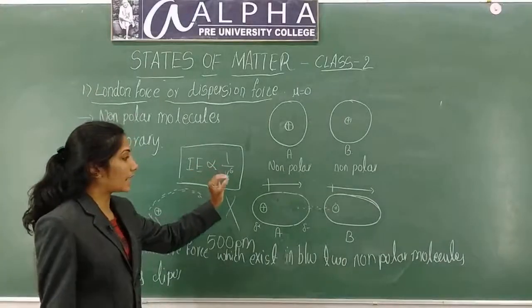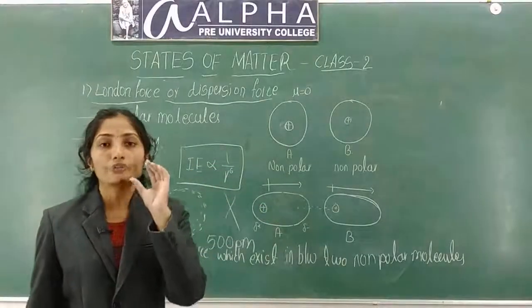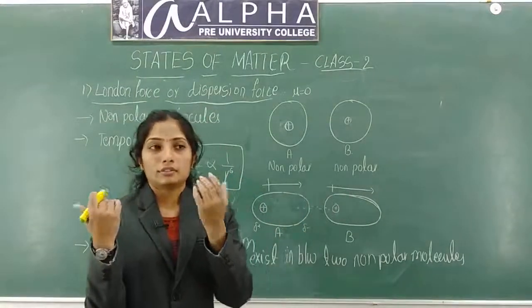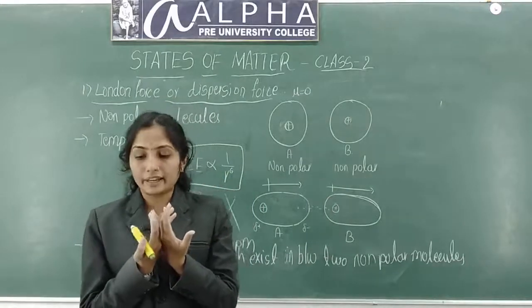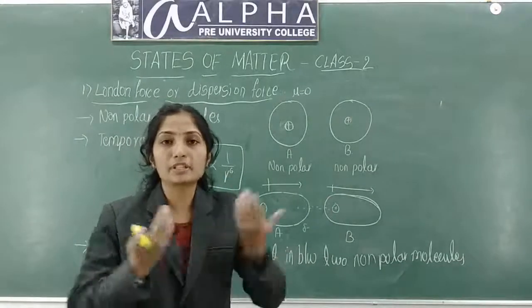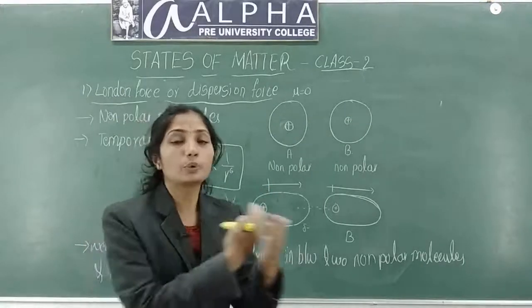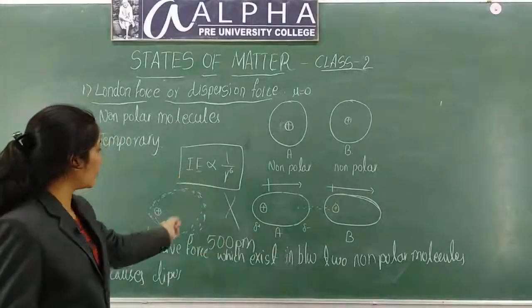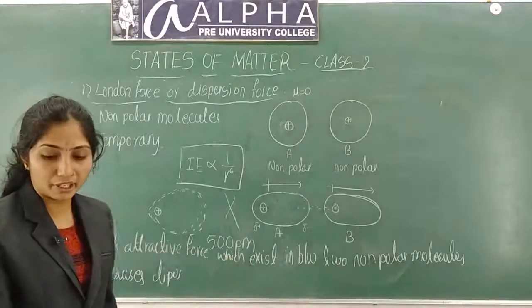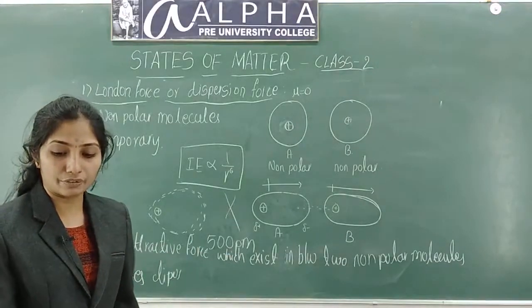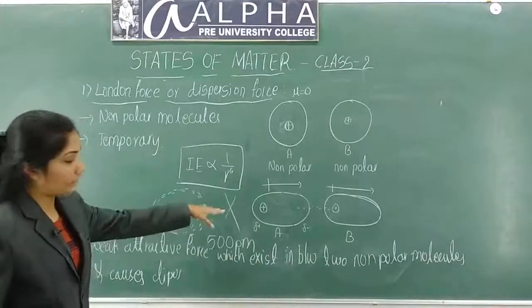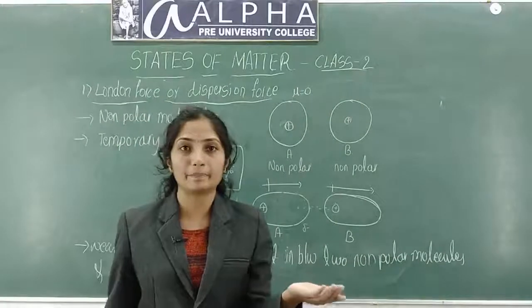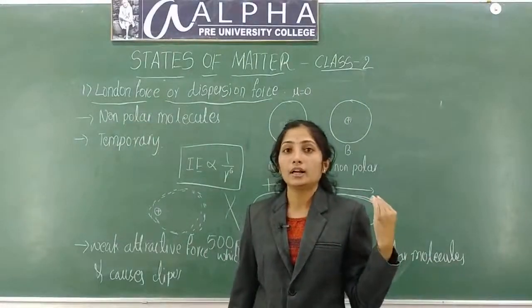So in London force, since it is a weak force, as the distance increases, it cannot withstand very high distances. That means it cannot last up to a very large distance. If the distance is more than 500 picometer, what will happen? This attractive force will die. There will be no attractive force, that means there will be no dispersion force between them. So this is about London force or dispersion force.